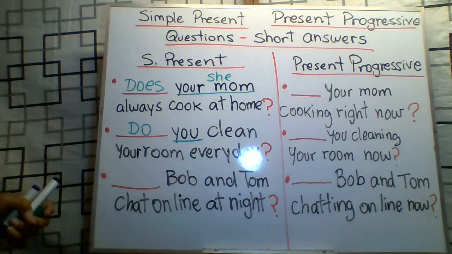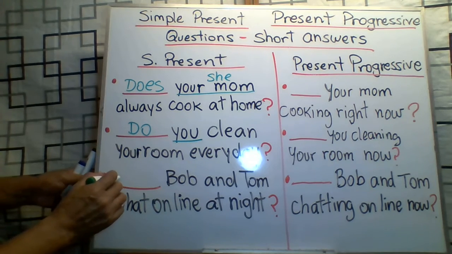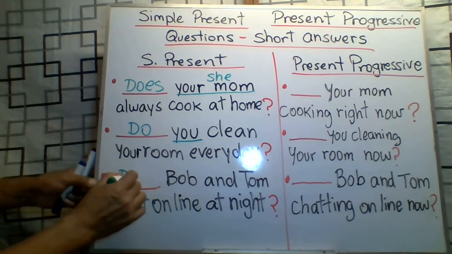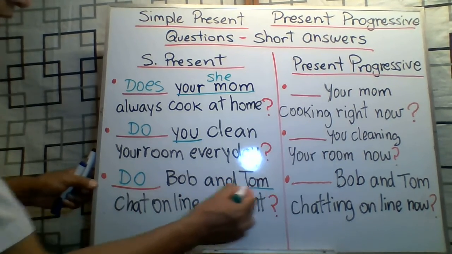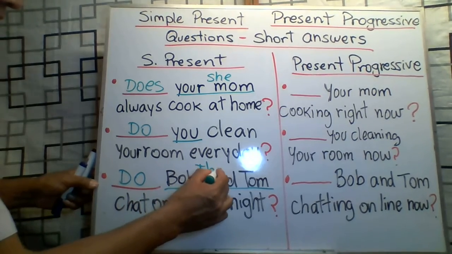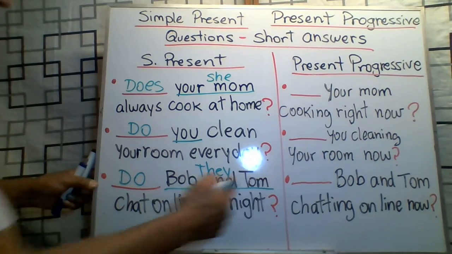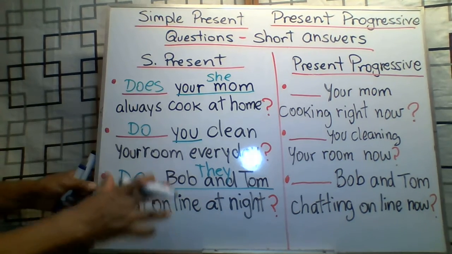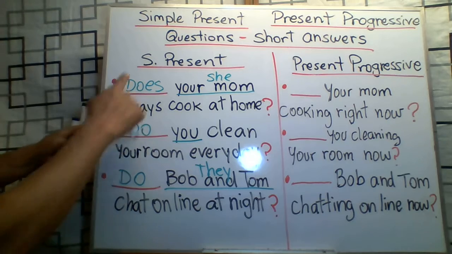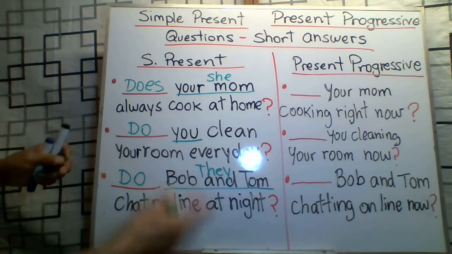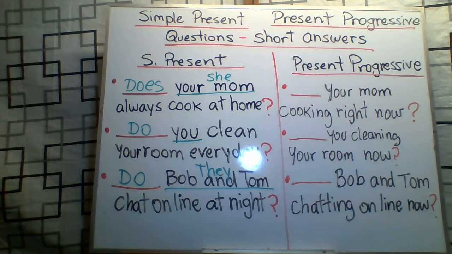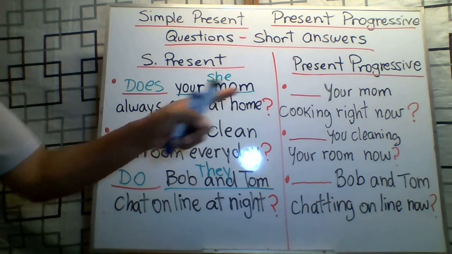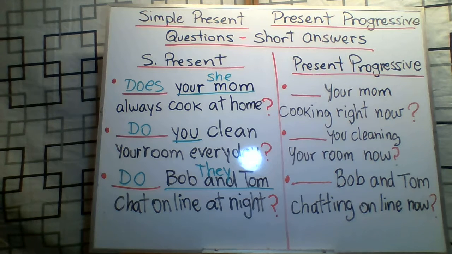What about this? Good. Very good. Bob and Tom, do, because they. You replace this with they. Bob and Tom chat online at 9. So we are going to talk or ask about the activities of them, your habit or your routine. So does, do for questions. Continue with the next example or the next exercise.